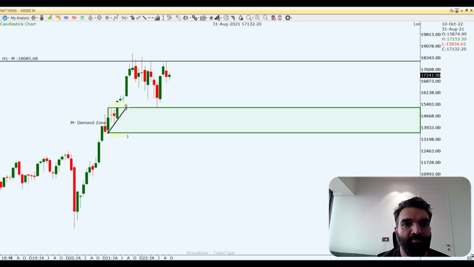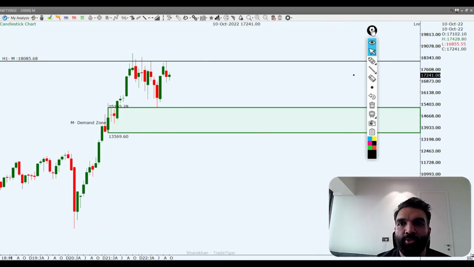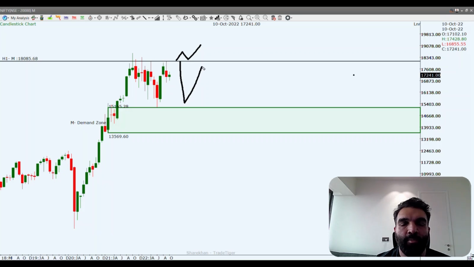Just fine tune this a little bit. Yeah, there you go. So what are we expecting? At least based on the monthly chart, we are expecting the prices to remain a little bit consolidated. And unless and until price breaks and starts trading above this area, we may not see a bullish market yet. So this is going to be more of a consolidation right now, and we might expect the market to just hover in this range bound arena.